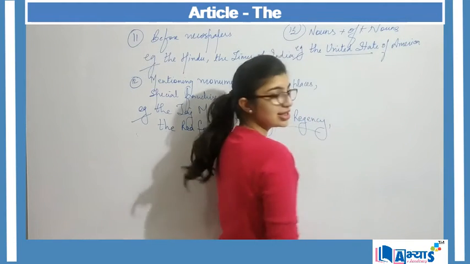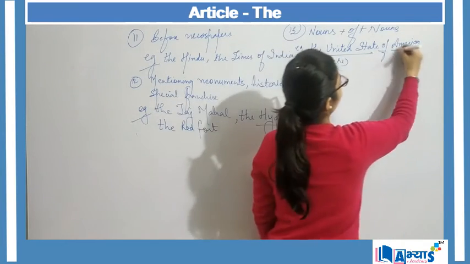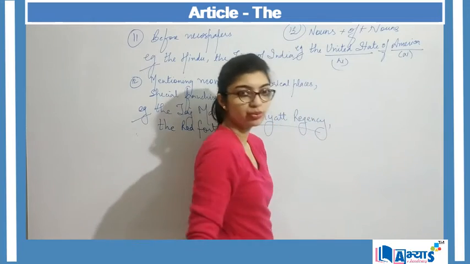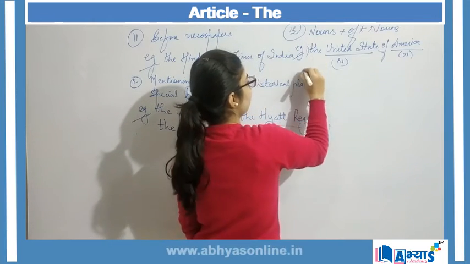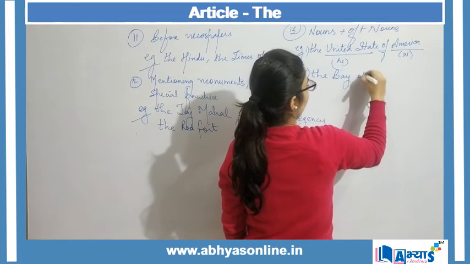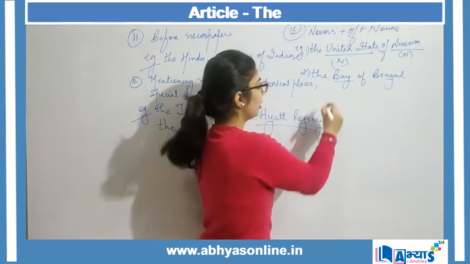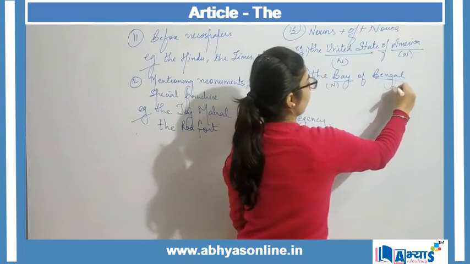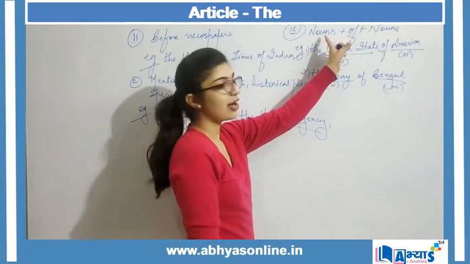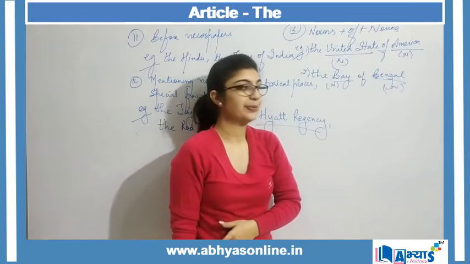So here United States is a noun followed by of and followed by another noun. Another example can be the Bay of Bengal. So Bay is again a noun and Bengal is again a noun. So for noun plus of plus noun, again we make use of the article the.